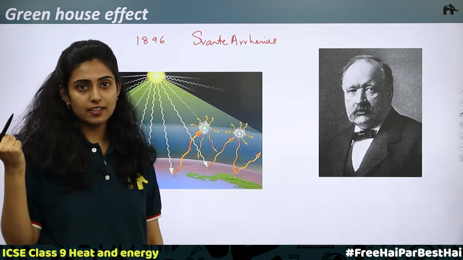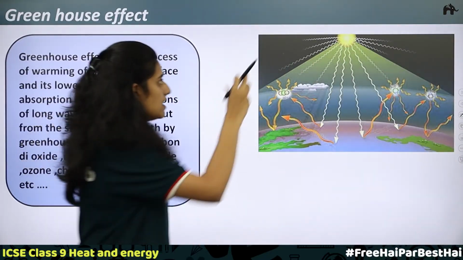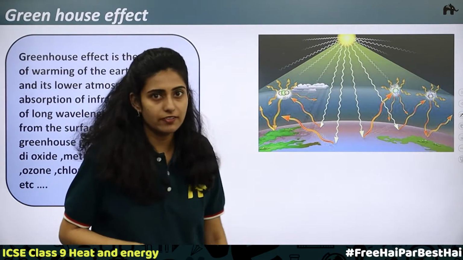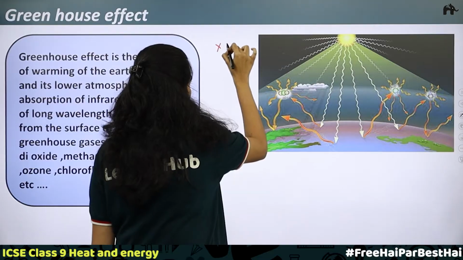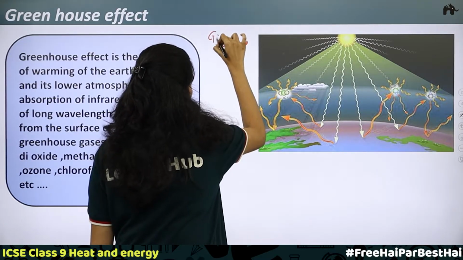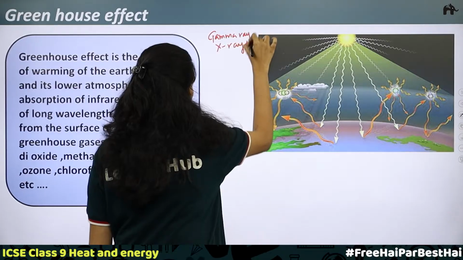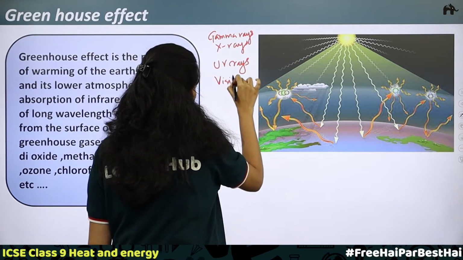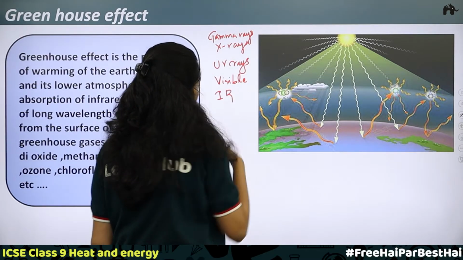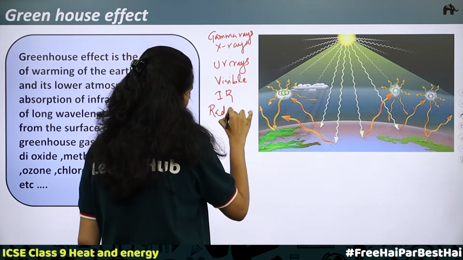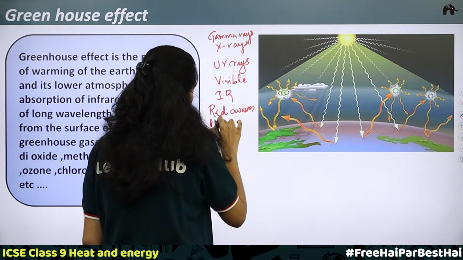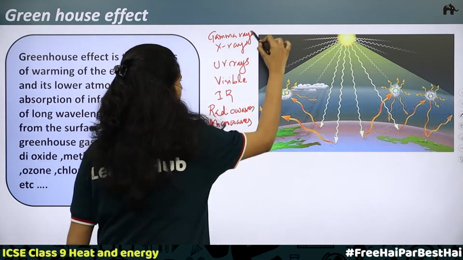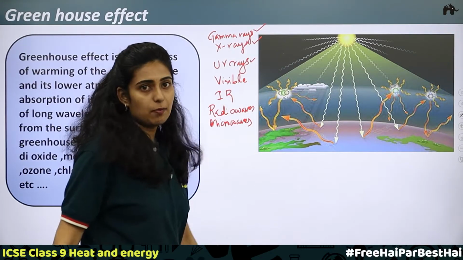Now, what is the greenhouse effect? We know that the sun's radiation, that is the solar radiation, contains high energy radiations and low energy radiations of different wavelengths. Okay, it contains X-rays, gamma rays, ultraviolet rays, visible light, infrared radiation, radio waves and microwaves.